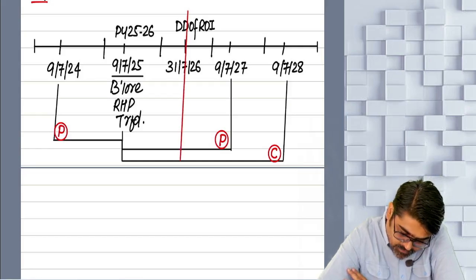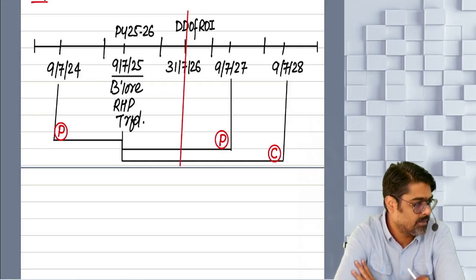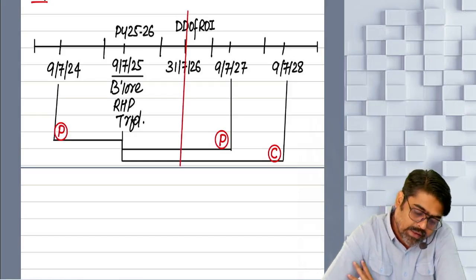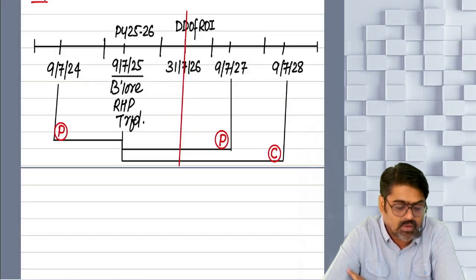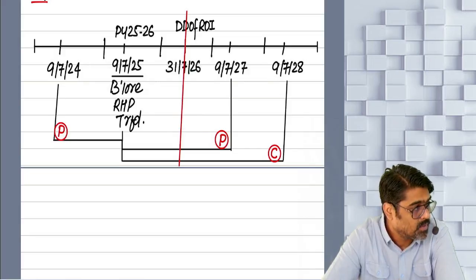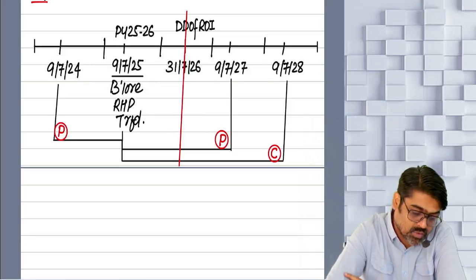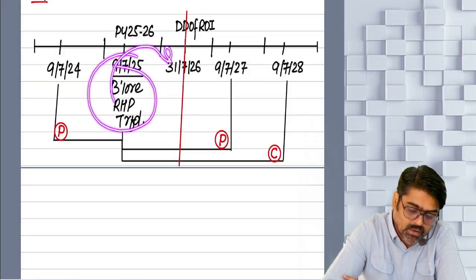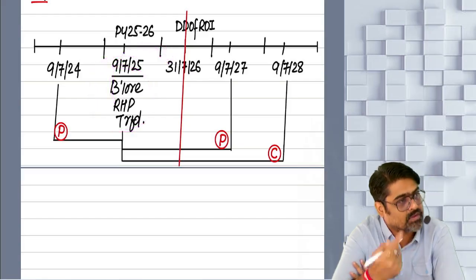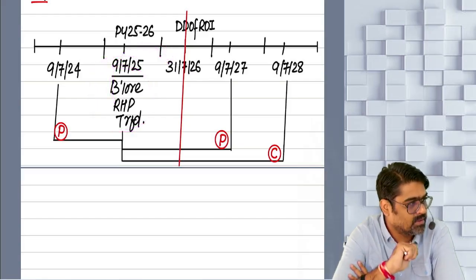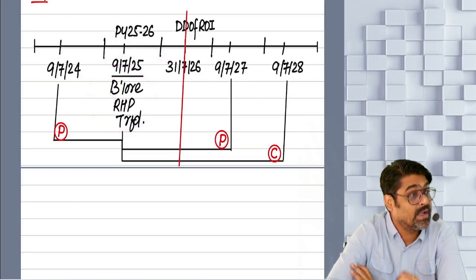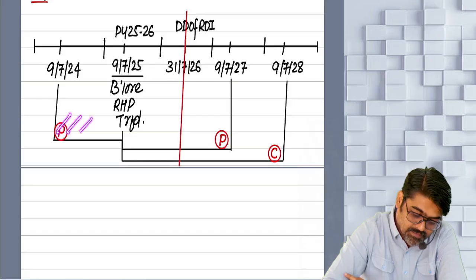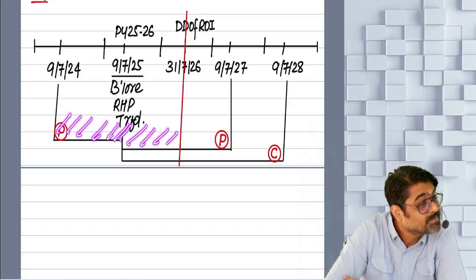Now this is your cutoff date. On or before this date, you have to file your return for previous year 25-26. In that return, you will have to show this capital gain also. And out of this capital gain, if you want to claim the exemption in the return, so on or before the due date of filing return, purchase should have happened.